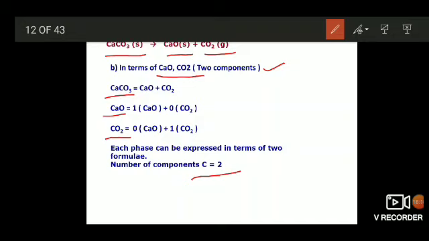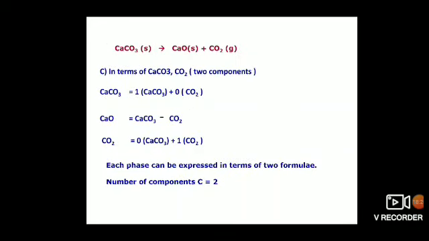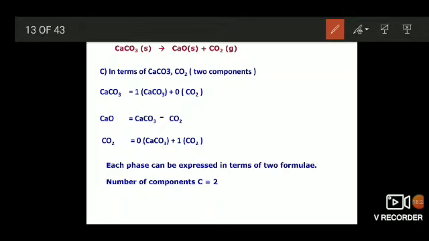Now, why only these two components? Can we take other two components? Yes, we can go for the other two components. CaCO3, CaO and CO2 are now expressed in the form of the other two components, CaCO3 and CO2. First phase, CaCO3: 1 into CaCO3 plus 0 CO2. Next phase, calcium oxide.